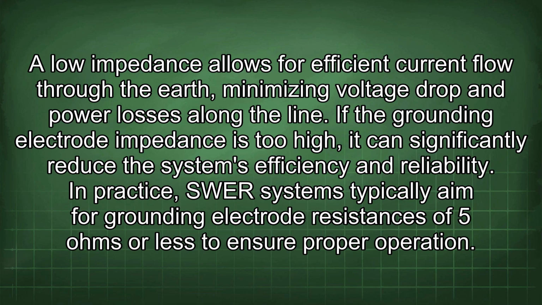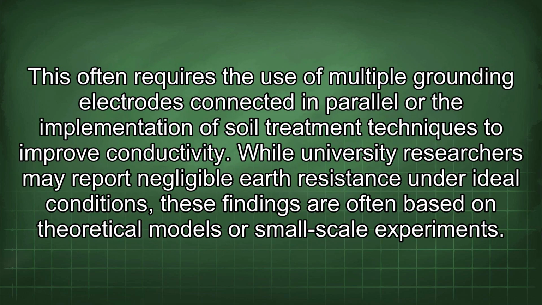If the grounding electrode impedance is too high, it can significantly reduce the system's efficiency and reliability. In practice, SWER systems typically aim for grounding electrode resistances of 5 ohms or less to ensure proper operation. This often requires the use of multiple grounding electrodes connected in parallel or the implementation of soil treatment techniques to